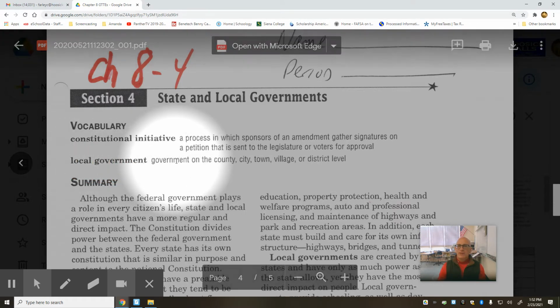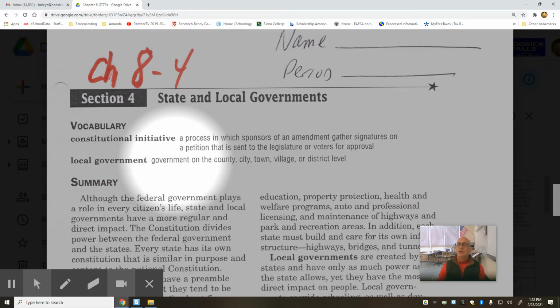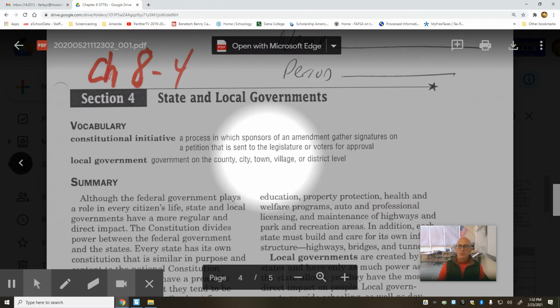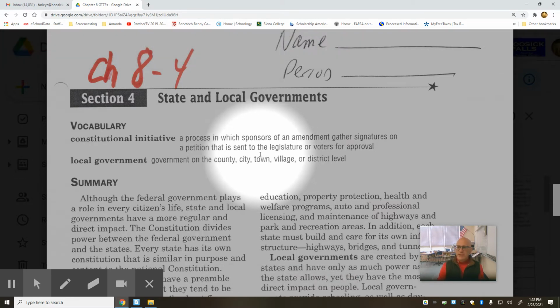And this is government on the county, city, town, village, or district level. So when we talk about local governments, we're talking about government agencies or government departments within the state. We live in Rensselaer County. We live in the town of Hoosick. We live in the city of Hoosick Falls.